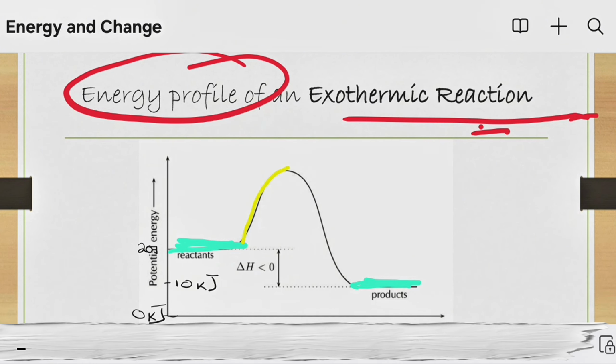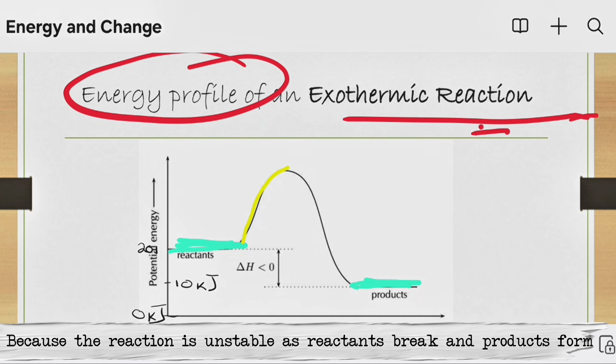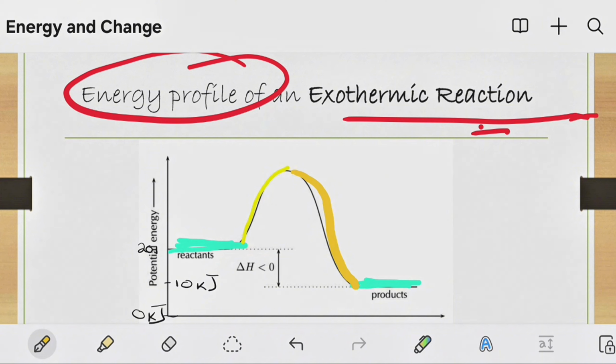Why is it that energy shoots up here, then after that it shoots down? We have to ask ourselves such questions. Why is that the case then, when we look at an energy profile? Well, for a chemical reaction, of which an exothermic reaction is part, when you consider a chemical reaction, we know energy has to be absorbed from where? From the environment. So energy is being absorbed from the environment.